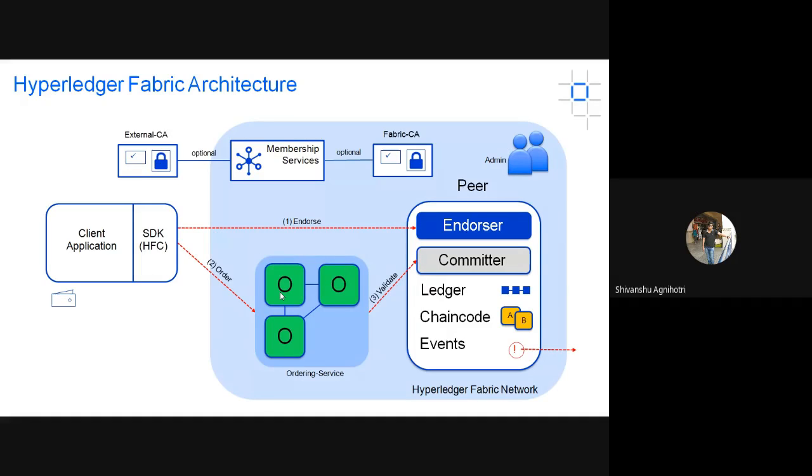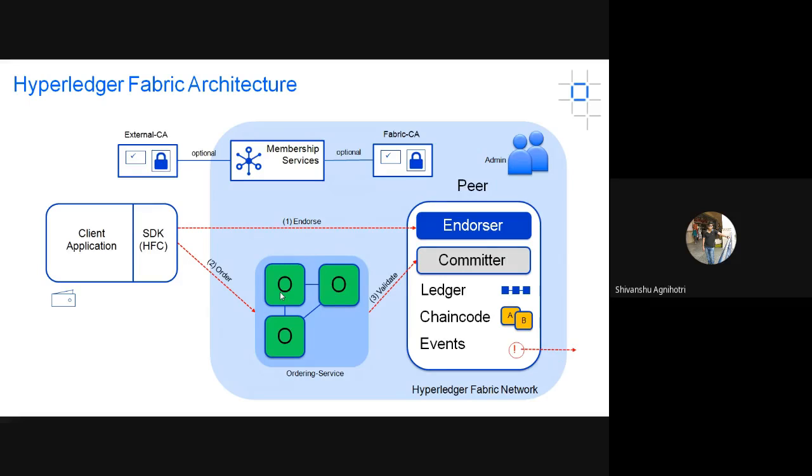For an endorser, you have to maintain the ledger and chaincode, meaning an endorser must have a ledger and chaincode. But a committer can have chaincode or not, though it is mandatory for a committer to have a ledger. And for an orderer, it is not mandatory to have a ledger and chaincode, and generally they do not have it. So this was the process of how the peers are communicating and doing their work inside the Fabric network.